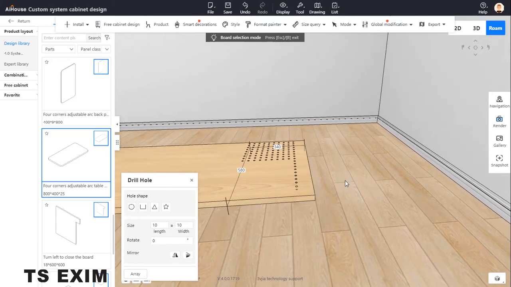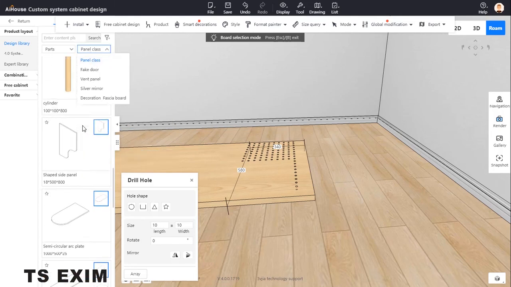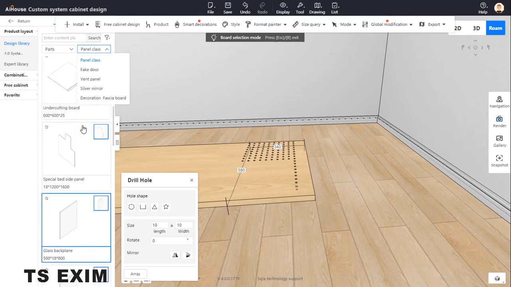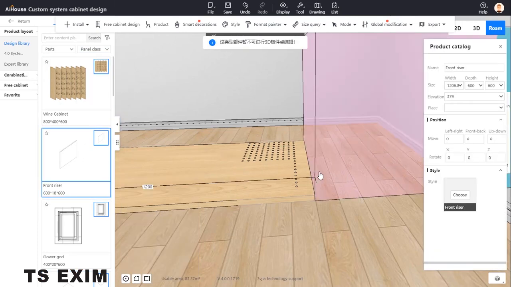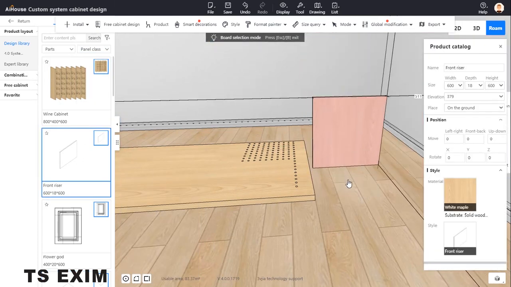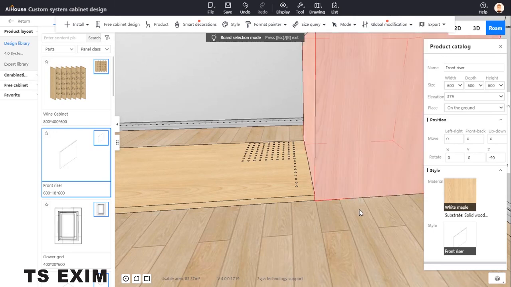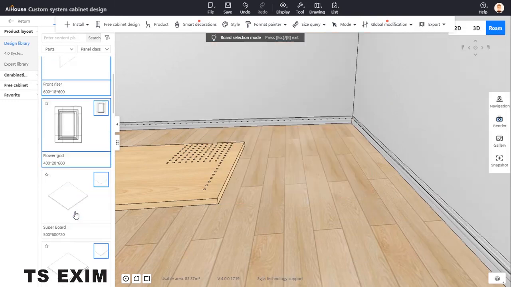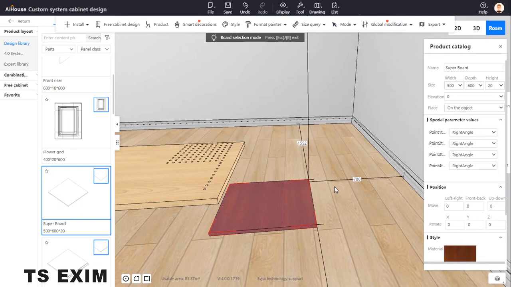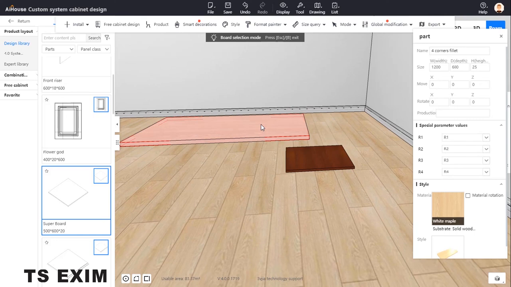Okay, once you open the hole, then you can use another panel. This time we use superboard. Glass, I don't want. This time I want to use this one. Yes, front raise. Never mind, we raise it. Okay, 600. I use superboard. Try out the superboard. Okay, we rotate it. This one, the height I gave.